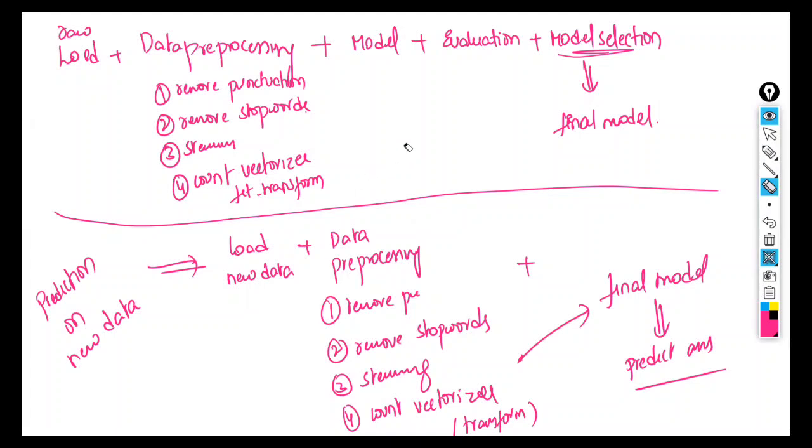Your model was designed based on this data pre-processing, so for prediction also, we have to create it in the same way. Otherwise, training was done in one way and the questions are asked in a different way, and at the end, we are going to get wrong answers. Proper training we have given and we have got a good accuracy here. On future data also, we have to do the same thing. Done?